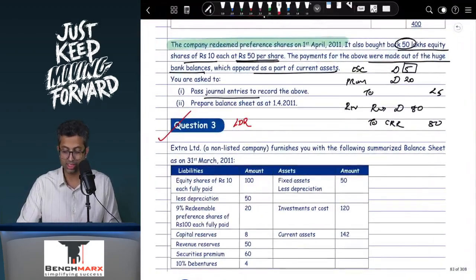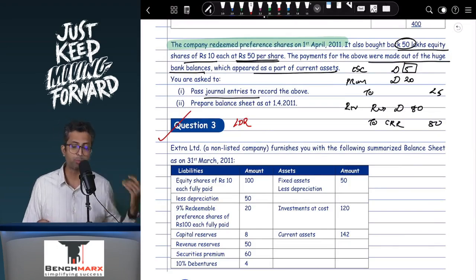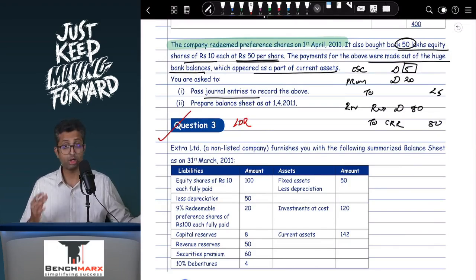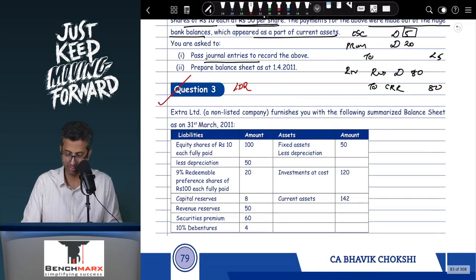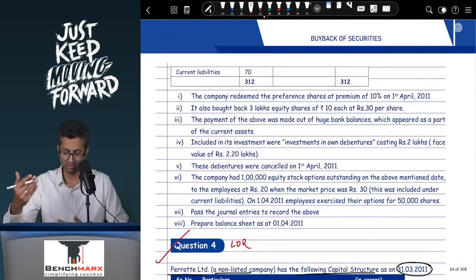Question 3, I would say, is an important question for your last day revision, because it has redemption of preferences, that too at a premium. It has ESOPs, it has own debentures which need to be cancelled, so a lot of things. So let's mark this as important. Now Extra, which is a non-listed company, furnishes the following information of the balance sheet on 31st March 11. So over here you have this entire balance sheet, may be given in a T form, it can also be given in a vertical form.